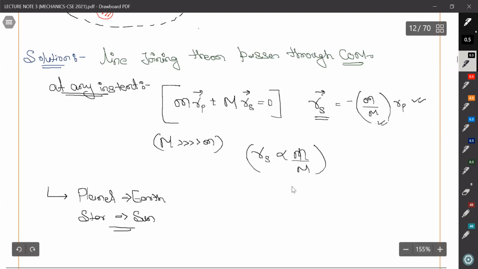So also we can assume this. What we are assuming is that the trajectory is circular.